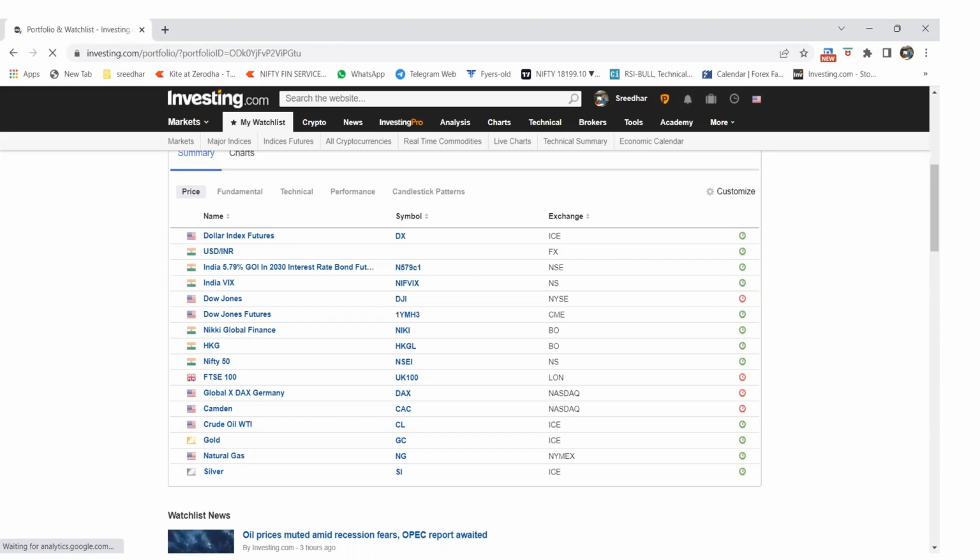Nikkei is the market which starts at 8:30. The Hong Kong market starts at 7:30. Our market starts at 9:15. FTSE will start somewhere around 1 o'clock.